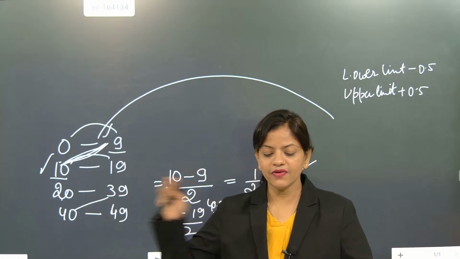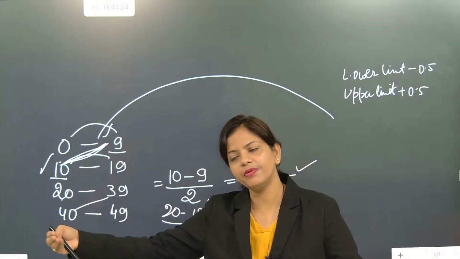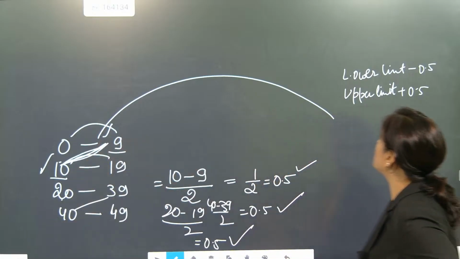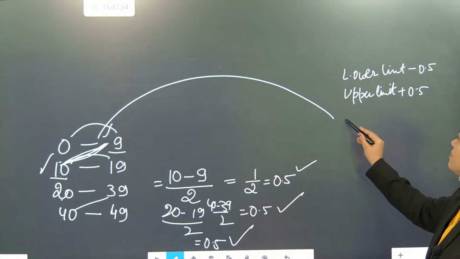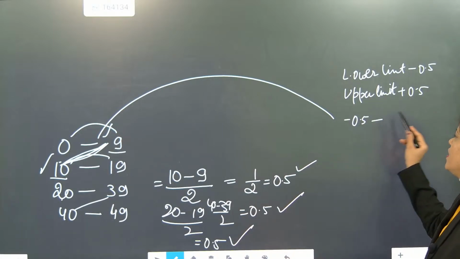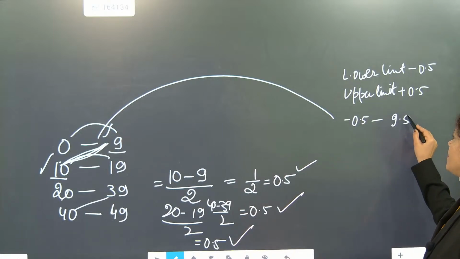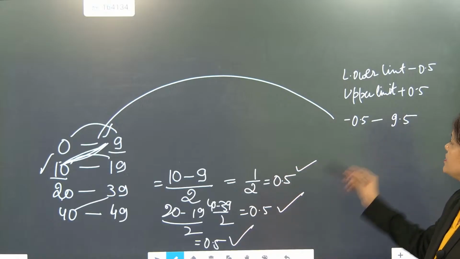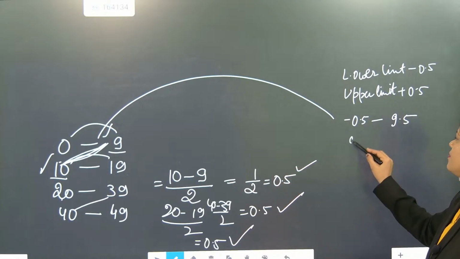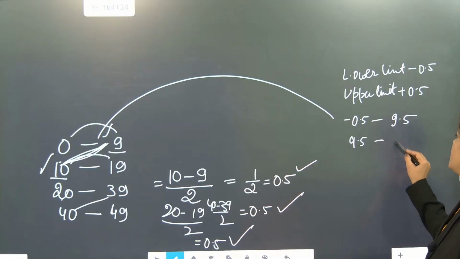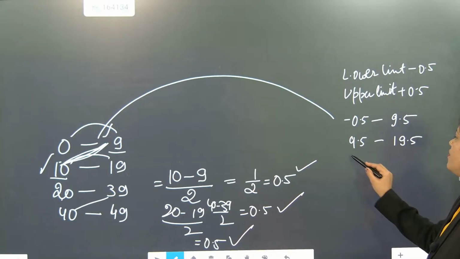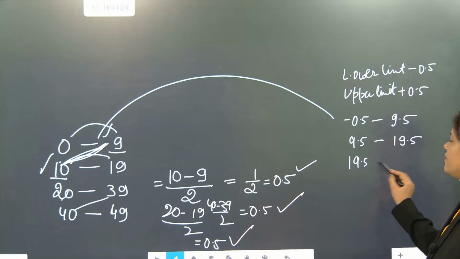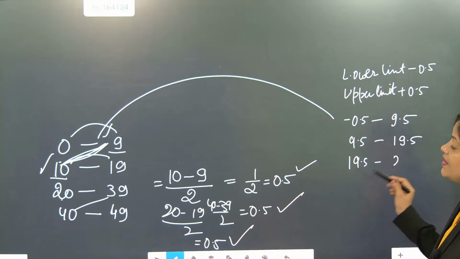So that variation will be added to the lower limit and upper limit parts. So how are we going to write this? It will become minus 0.5 to 9.5. Now from 10, if we subtract 0.5, it will become 9.5 to 19.5. Now here 19.5 to 29.5 will be there.